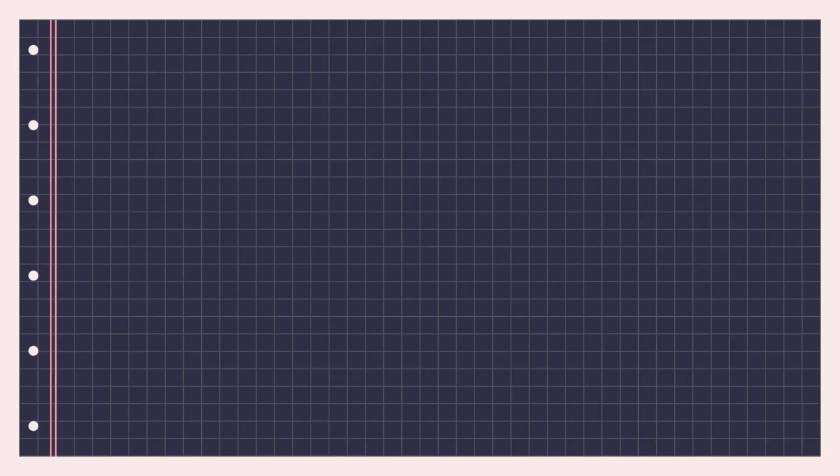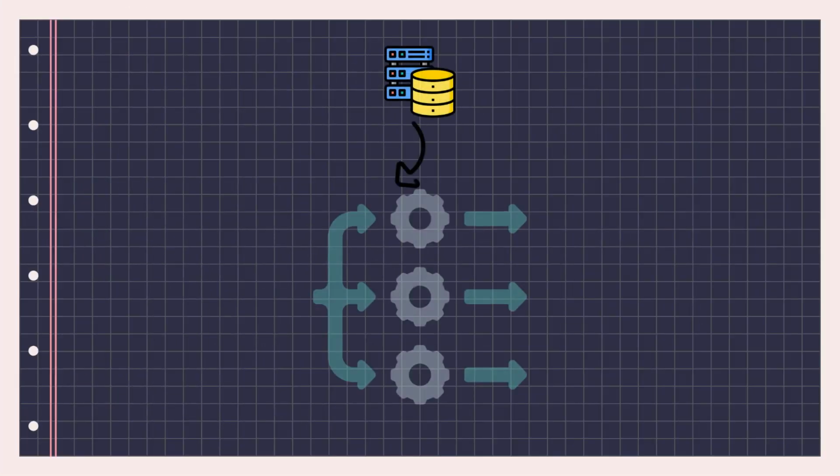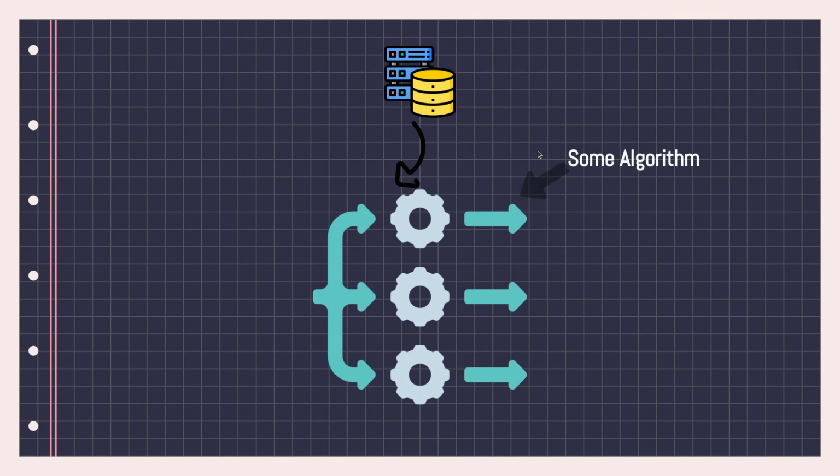Let's say that I have a data set where I went ahead and collected data from different vehicles. So I have the data in my database. I'm going to feed that data to a computer which has an algorithm. Now we'll not talk about this algorithm, but these are called machine learning algorithms, and there are a lot of them. We'll look at some of them in the upcoming slides.